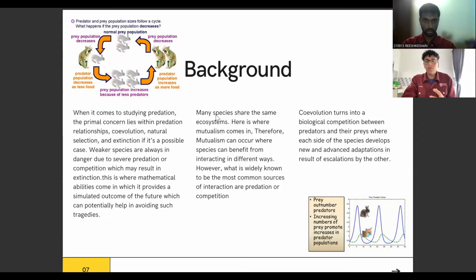Last thing is co-evolution, which turns into a biological competition between predators and prey. This means that prey over time develop adaptations in order to survive more, and then the smarter or more clever predators develop higher adaptations, and it just keeps going on and on for both species.